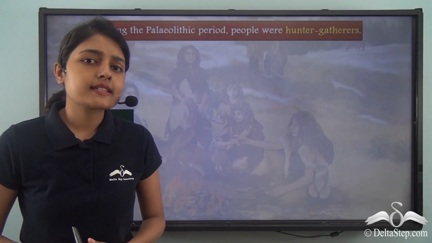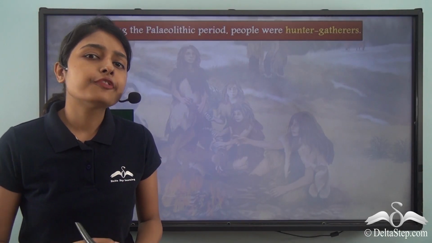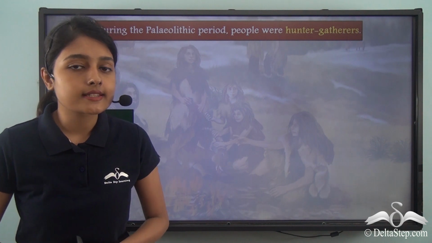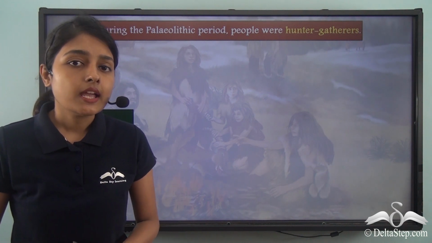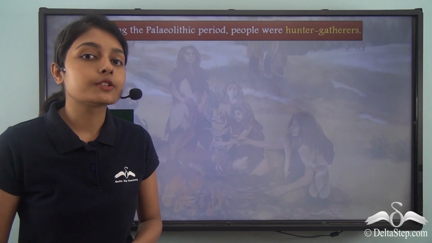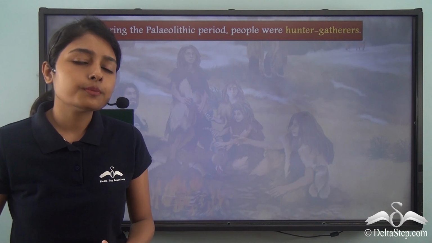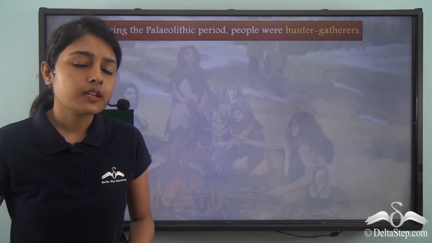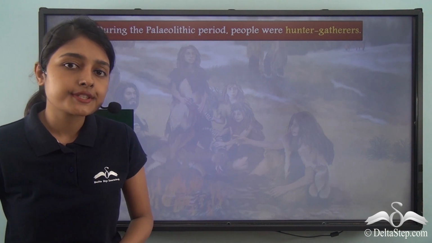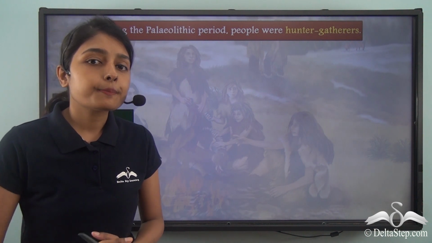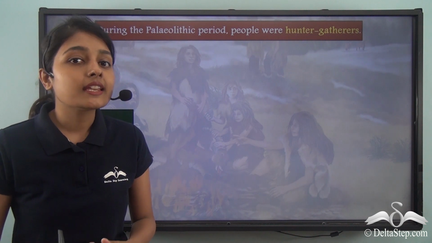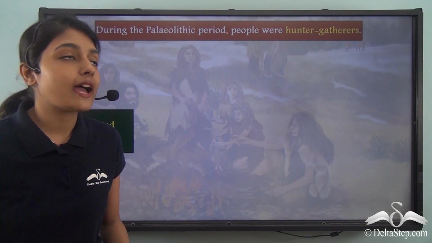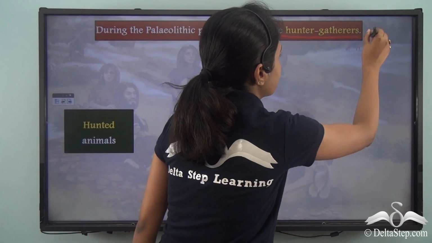We began this lesson by talking about how food is an absolute necessity for our sustenance. Now, during the Palaeolithic period, humans did not grow crops. So, how did they gather their foods? For the purpose of categorization, these people were classified as hunter-gatherers.